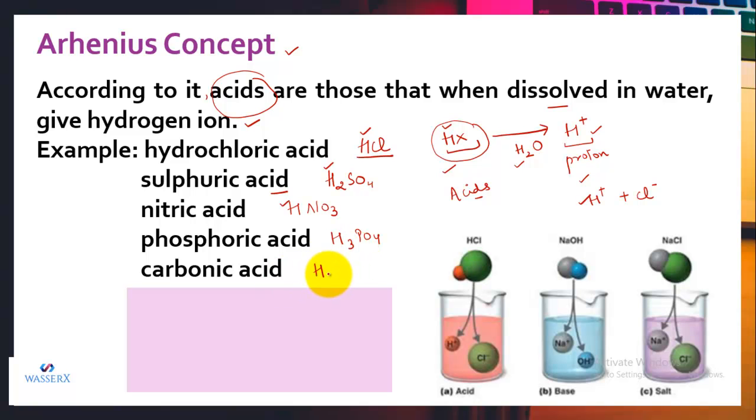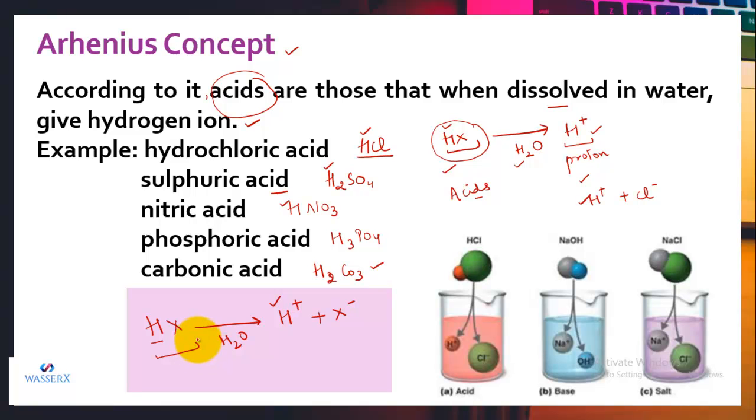Carbonic acid, we know, is H2CO3, so it is also an Arrhenius acid. So I think it's clear that any substance which possesses a hydrogen atom in its chemical formula is regarded as an acid, because when it is dissolved in water, it will liberate its hydrogen ion or proton, and the other respective ion is formed according to the formula of the compound.